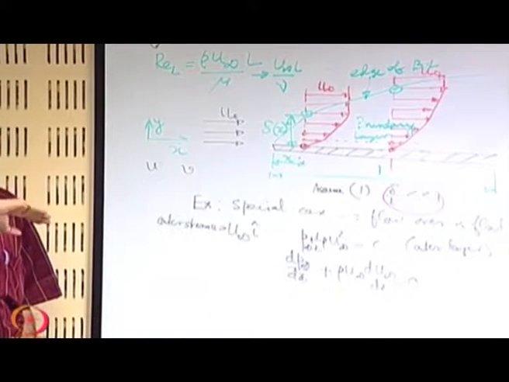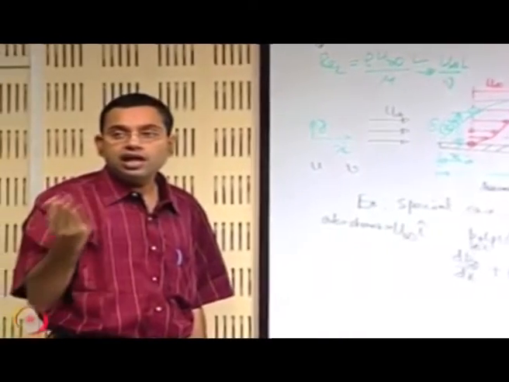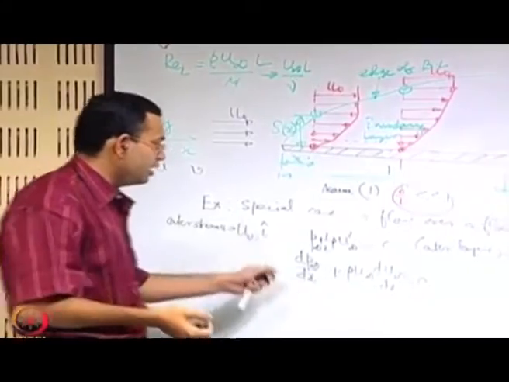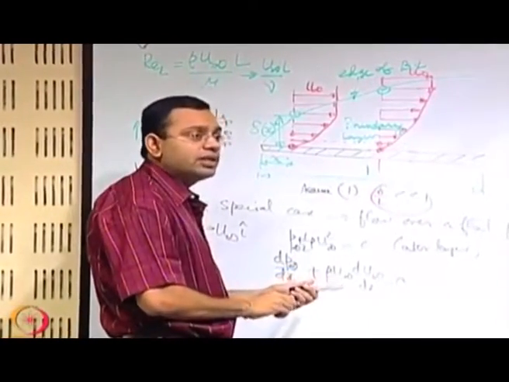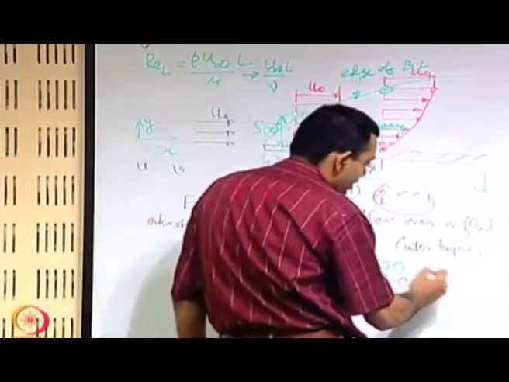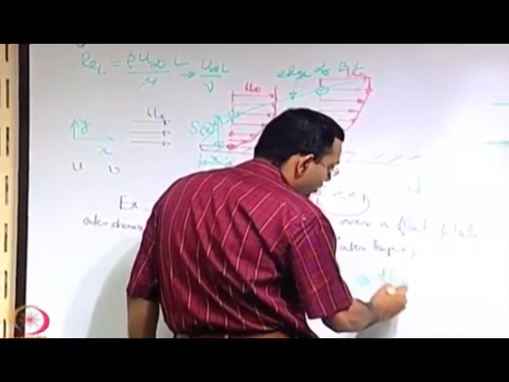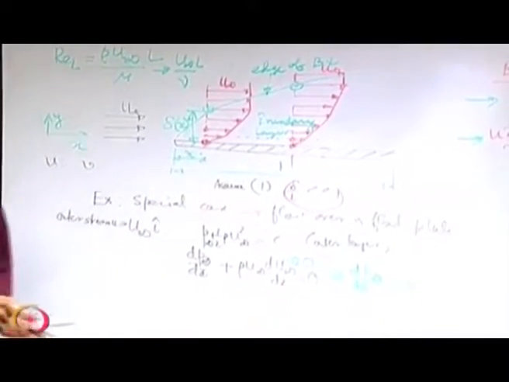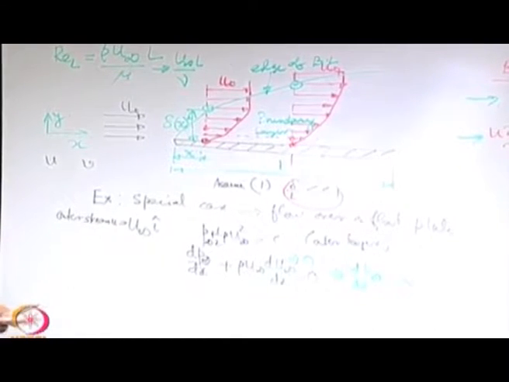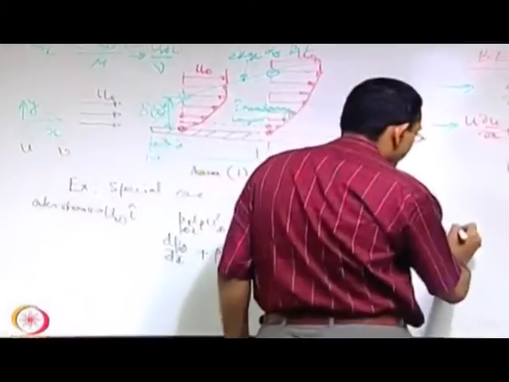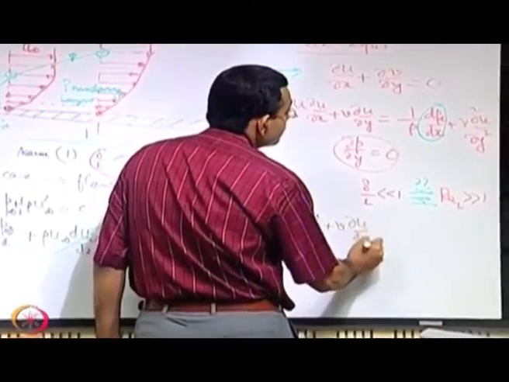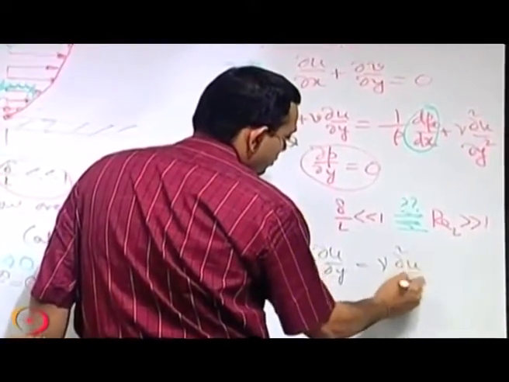So there the curvature will introduce a pressure gradient, and that pressure gradient will imply that there will also be a u infinity gradient, so to say. But here you have u infinity gradient is 0, u infinity is constant for flow over a flat plate. So du infinity dx equal to 0, which implies that dP infinity dx equal to 0. So for flow over a flat plate dP dx is 0. So when you have dP dx equal to 0, then you are left with your momentum equation with this one,